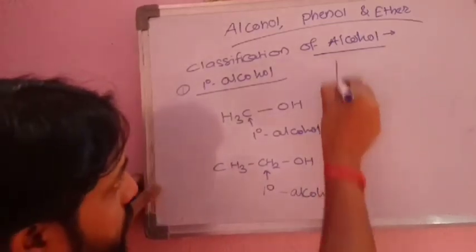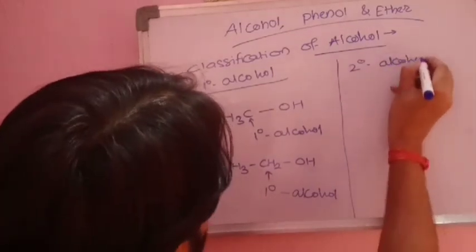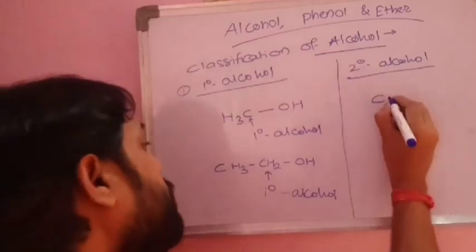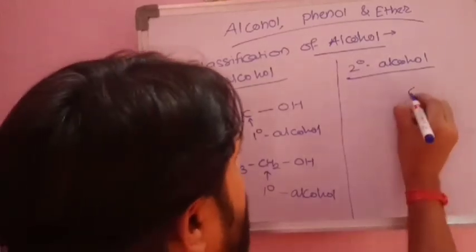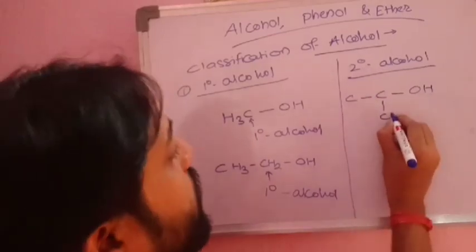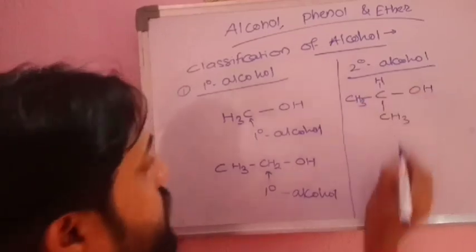Now we'll see secondary alcohol. Secondary alcohol, as I have already told, is that in which the OH group is attached to that carbon which is attached to 2 more other carbon atoms, that is CH3 and CH3, and here H.